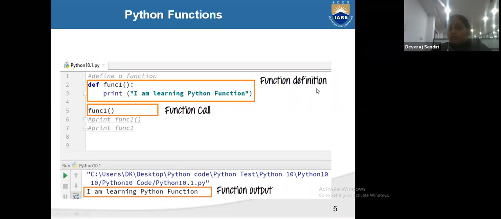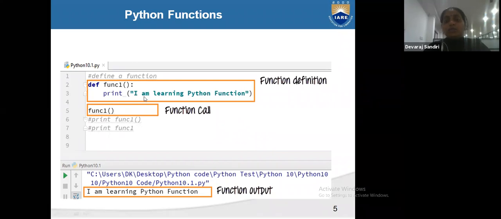This is the function definition, and if you see, function1 here should match function1 there, and this is the function call. This is the function definition and this is the function call. Understood, students? There are two parts: one is the function definition and one is the function call.